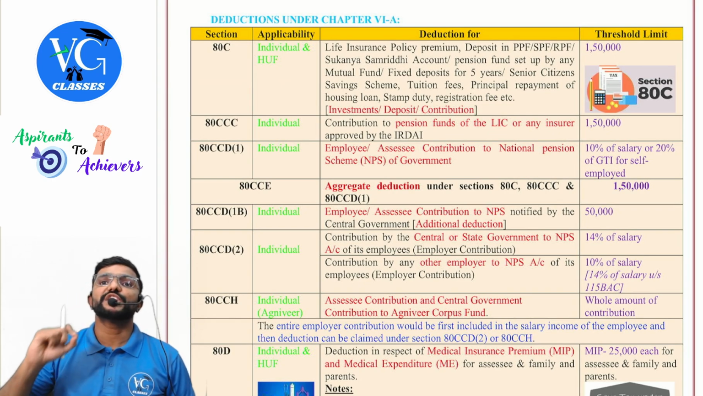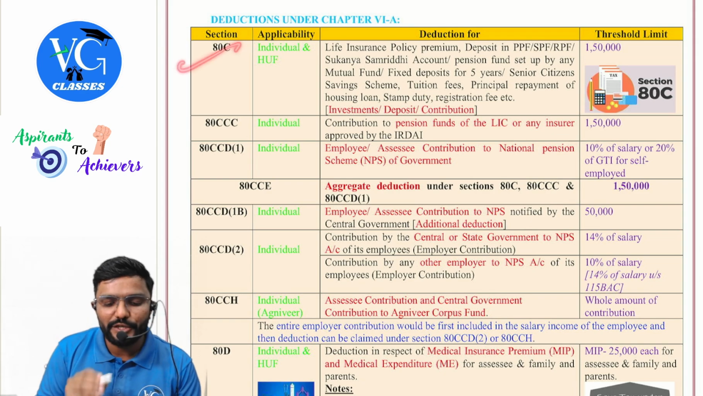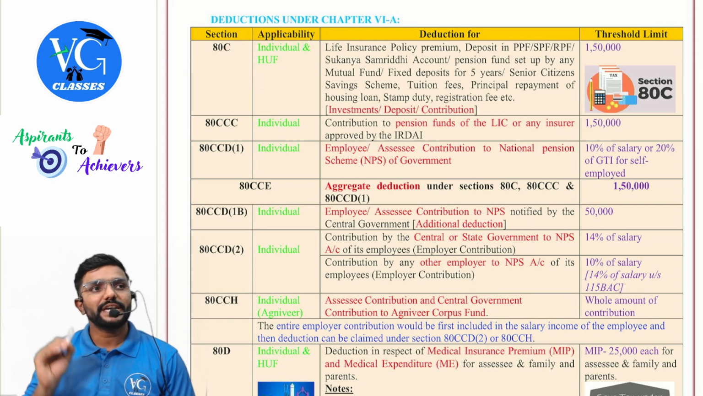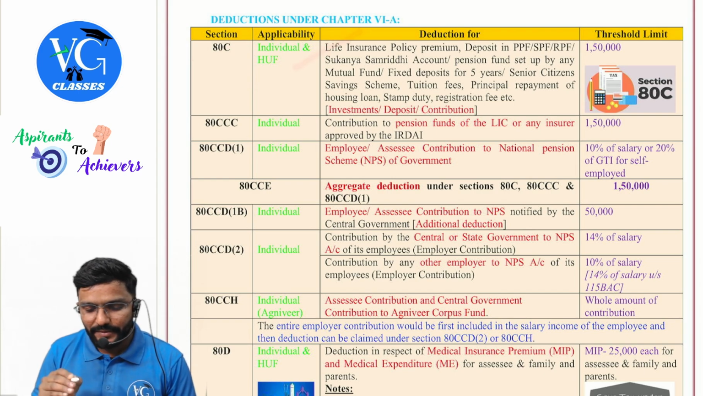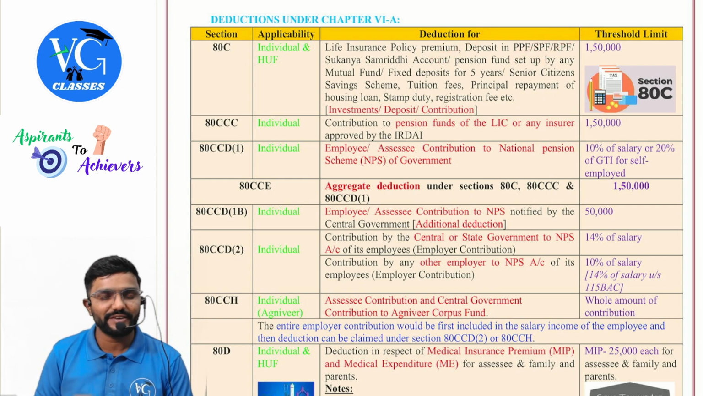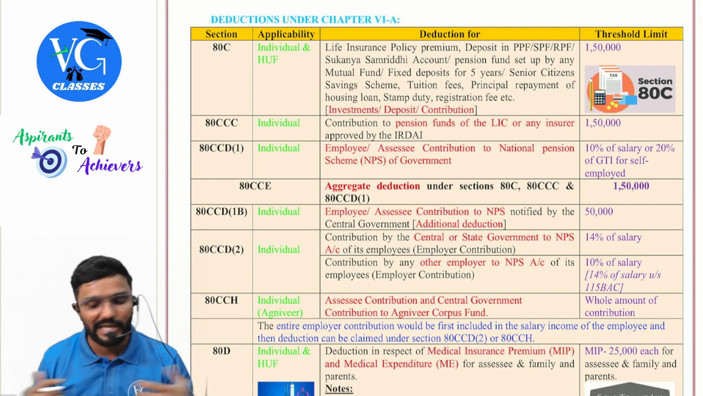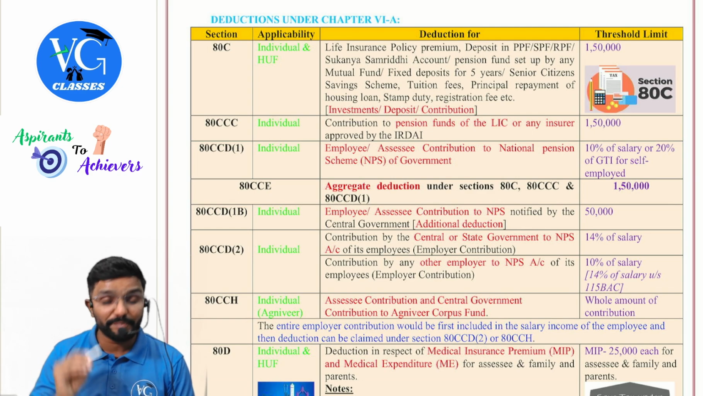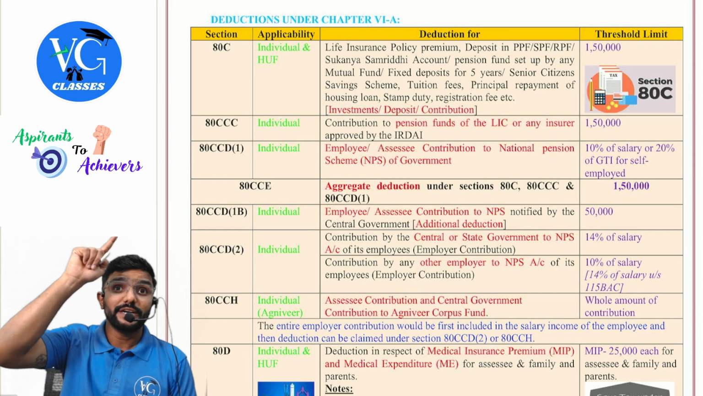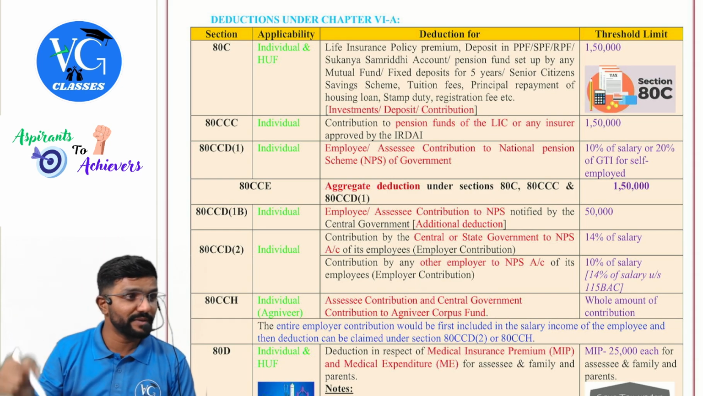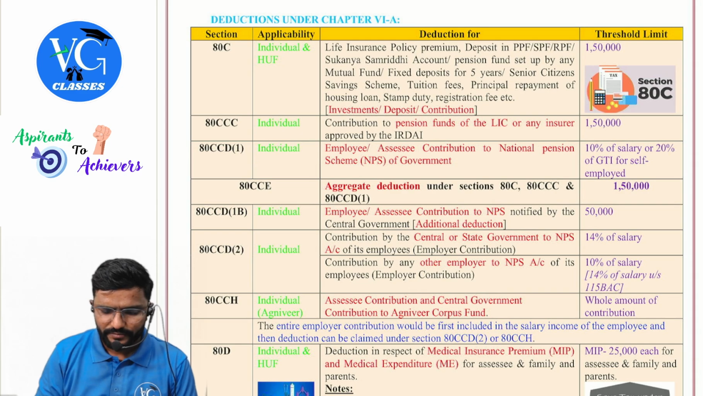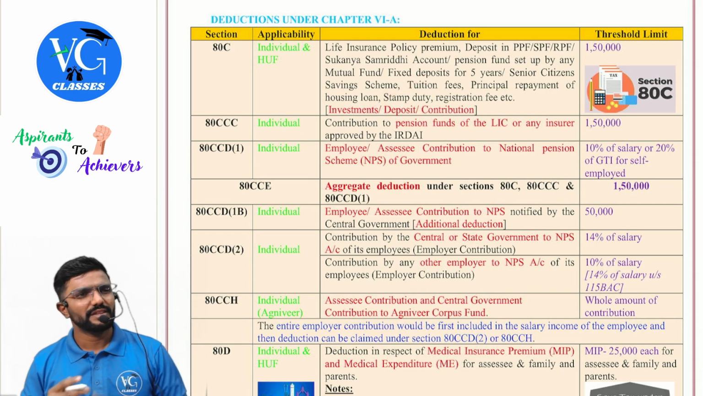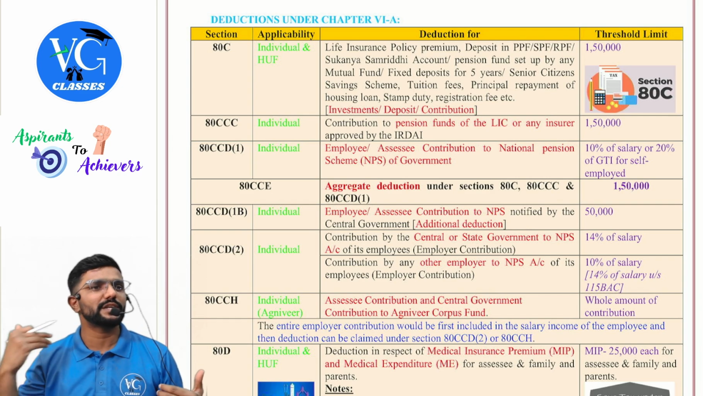Deductions under chapter 6A. First, 80C is available only for individual and HUF. Deduction is for what all? Life insurance premium, deposit into PPF, that is Public Provident Fund, Statutory Provident Fund, Recognized Provident Fund, Sukanya Samruddhi account opened in the name of a girl child, pension fund set up by any mutual fund, FD for minimum 5 years, senior citizen savings scheme, tuition fee, principal repayment of housing loan. Interest is allowed under section 24B, here only principal. But here a lot of conditions are there. Stamp duty, registration fees, that is we call it as investment or deposit or contributions made.